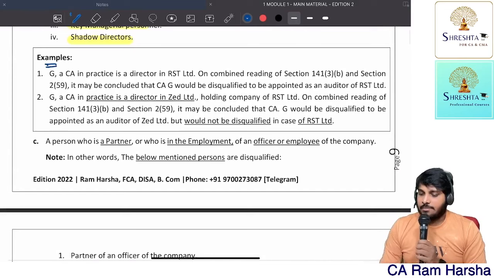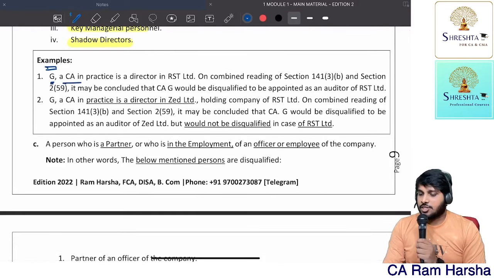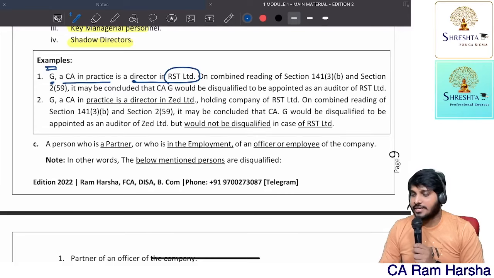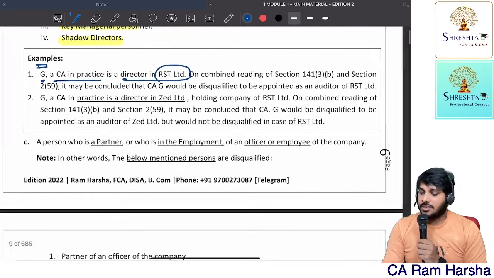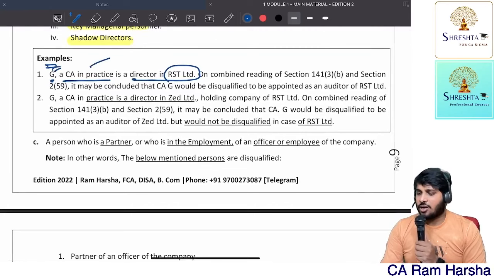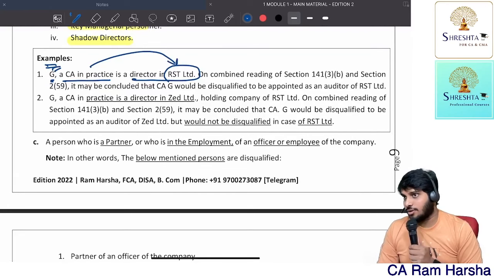Here we have given an example. See, Mr. G, a chartered accountant in practice, is a director in one company, RST Limited. Now, can Mr. G act as an auditor of the same company? No, he cannot, because he is an officer of the company.